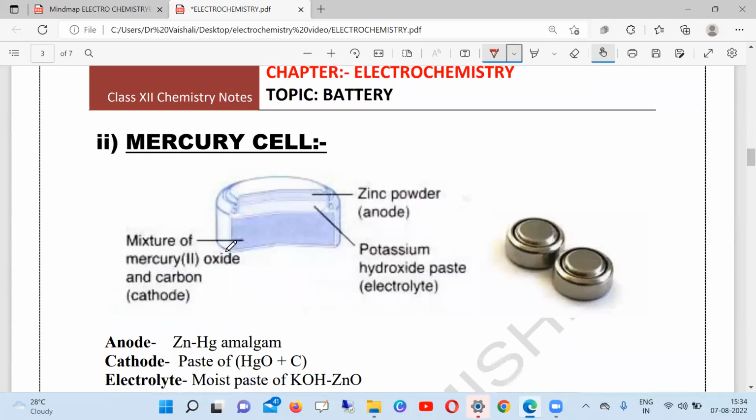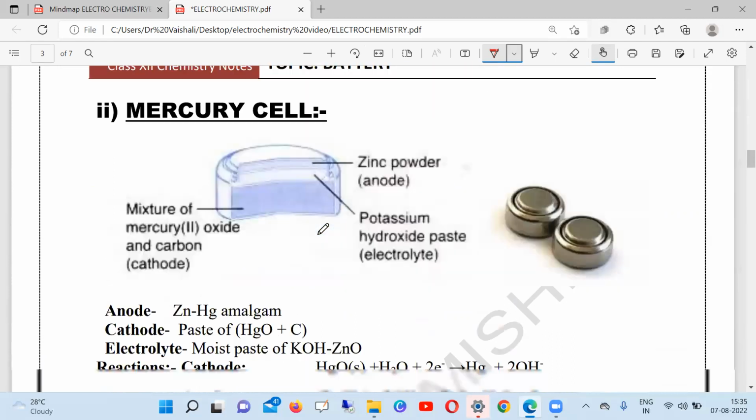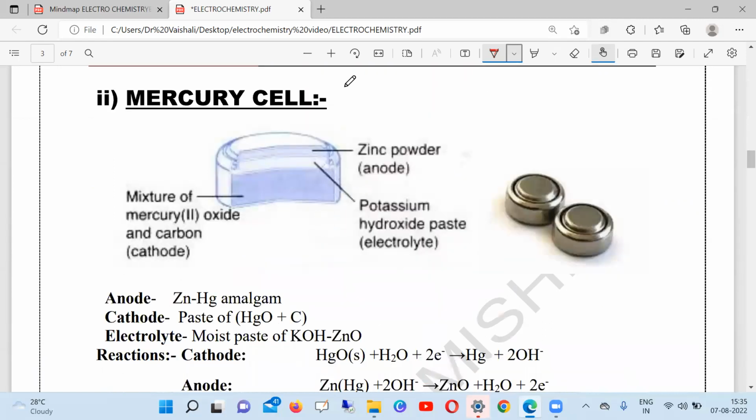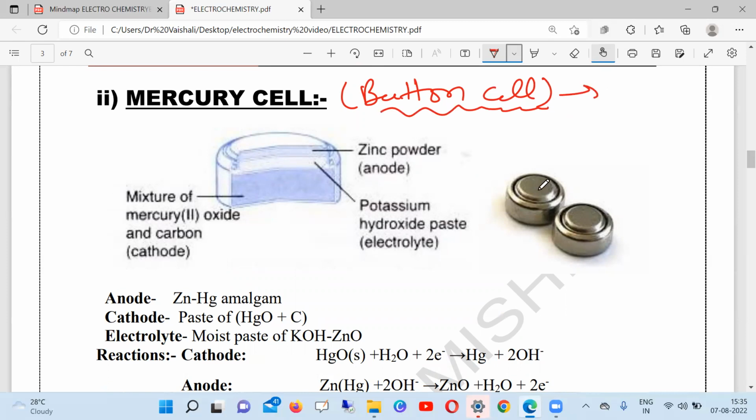Okay. So now the next topic is mercury cell. Mercury cell is also called button cell because of its size only and no other reason. You can see it's just like a button cell. This button cell is nothing but the mercury cell because mercury is there.